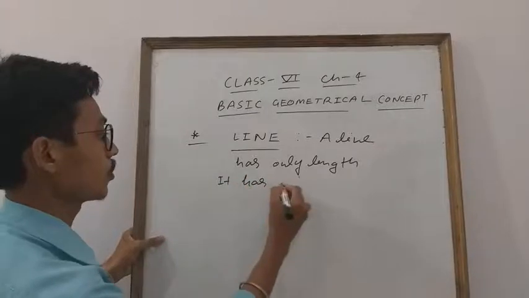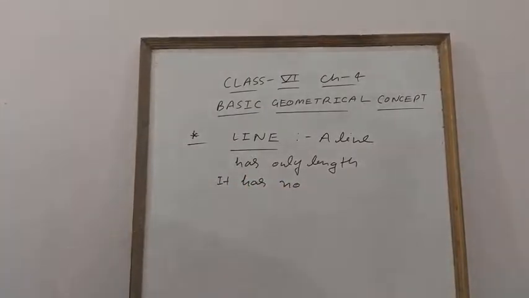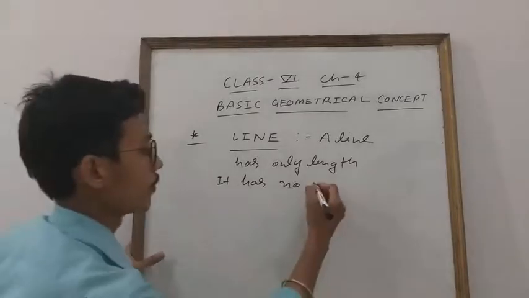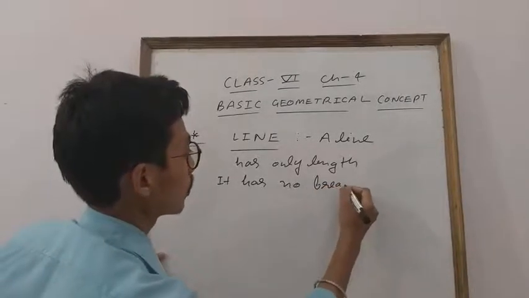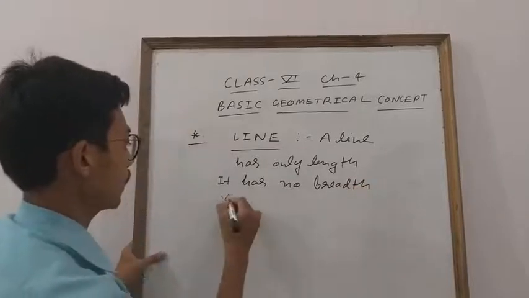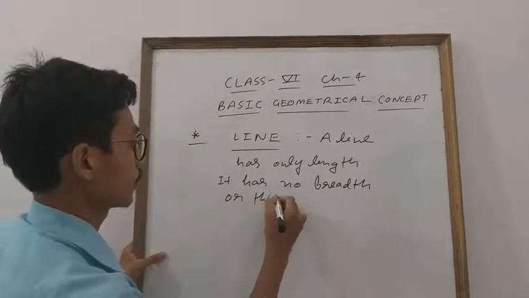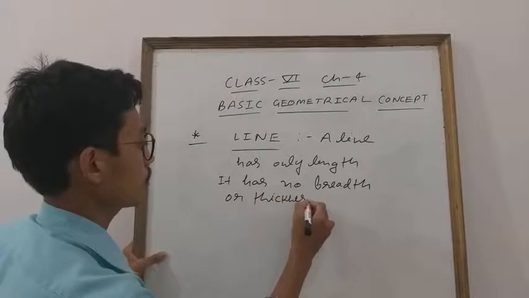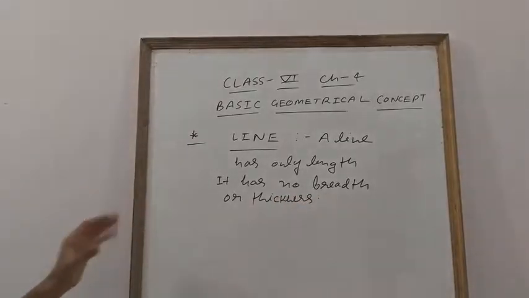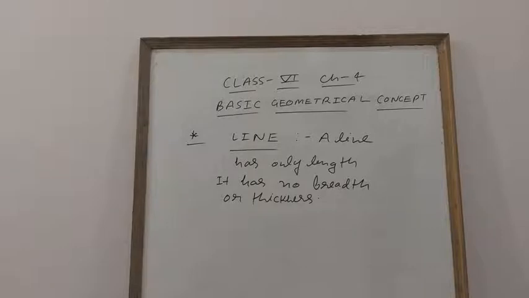It has no breadth or thickness. Clear, student? So if anyone asks you about the line, you know that the line has only length. It has no breadth or thickness.